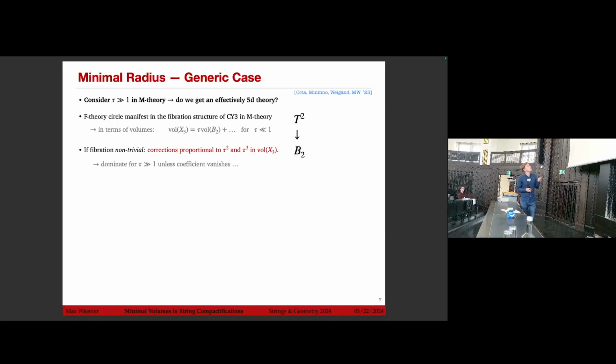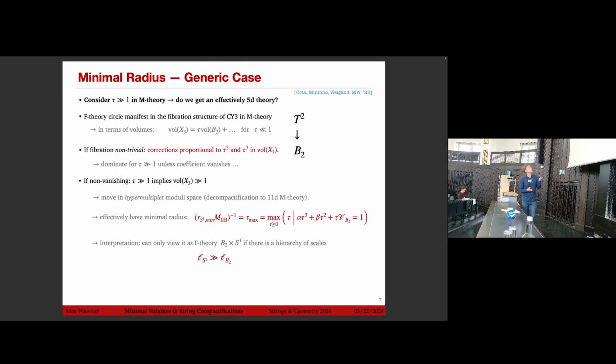The F theory circle manifests, of course, in the fibration structure of the Calabi-Yau. So we have a T2 over B2, and if we go into the actual F theory limit, we have this factorized volume, tau times the volume of B2. But if the fibration is non-trivial, we get corrections proportional to tau squared and tau cubed in the volume, which dominate, of course, in the regime that we're interested in, where tau is much bigger than 1, unless, of course, the coefficients of these terms vanish.